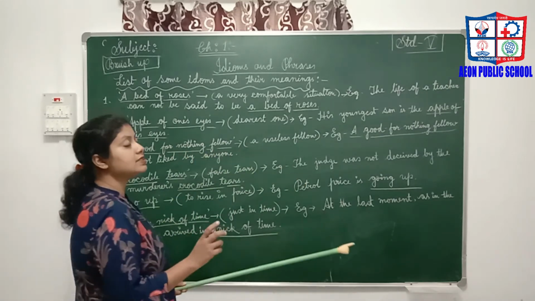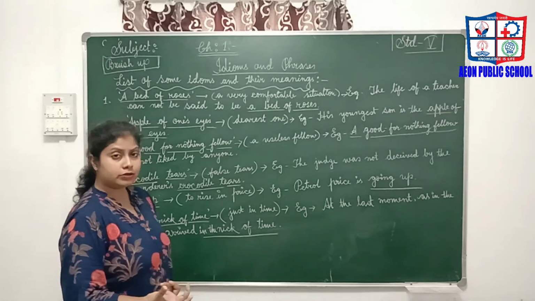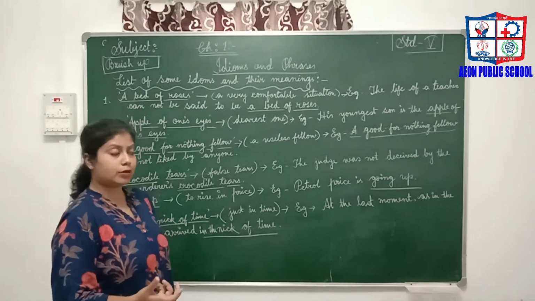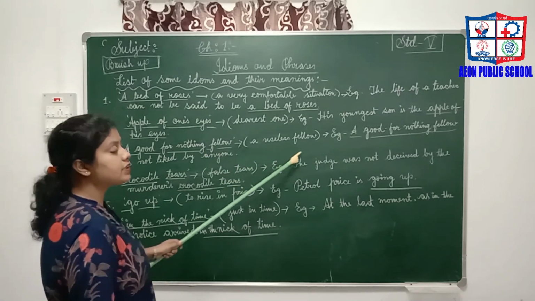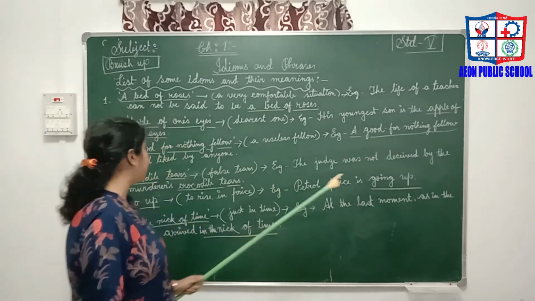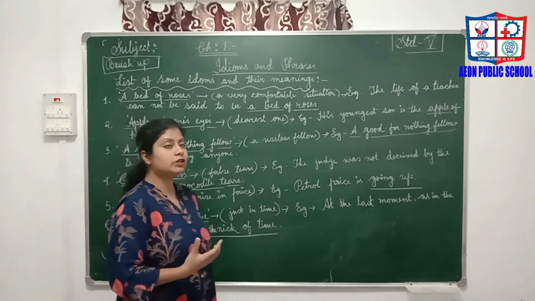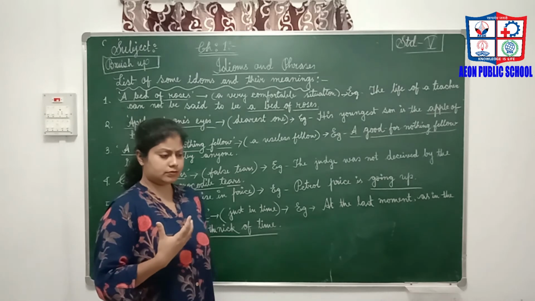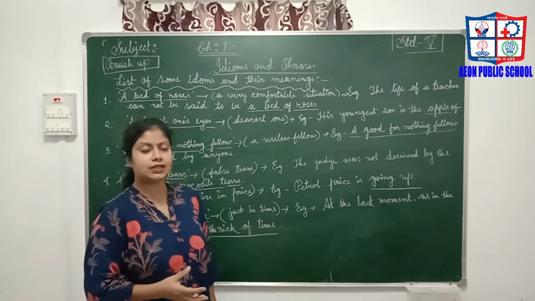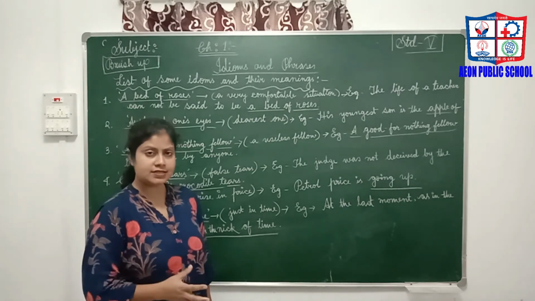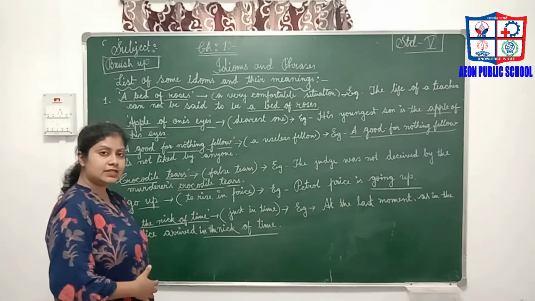I have taken these examples from your books so it is comfortable for you to understand properly. A good for nothing fellow means a useless fellow. A good for nothing fellow is not liked by anyone. He may be very good looking and handsome, but he does not have any qualities and cannot do anything in his life. That type of boy we can call a useless fellow.